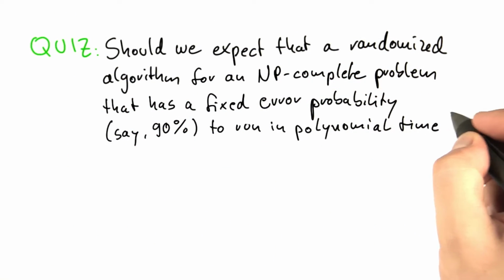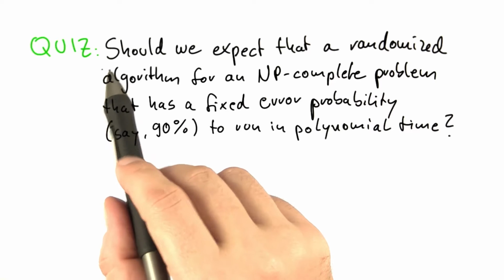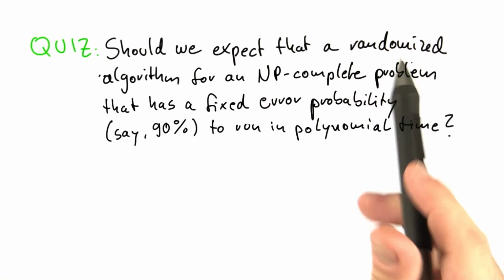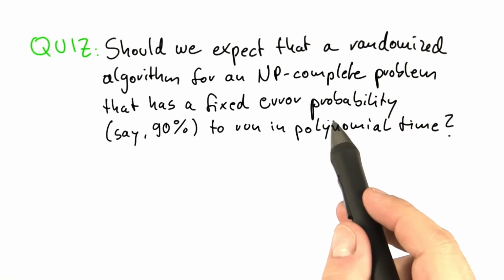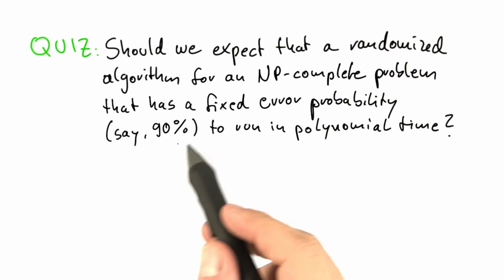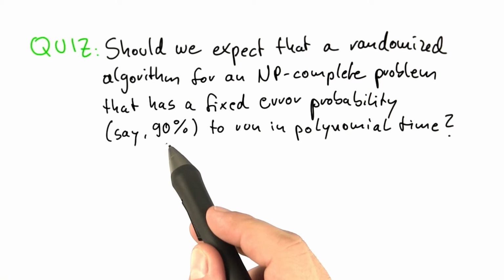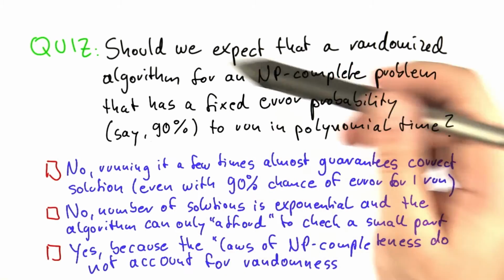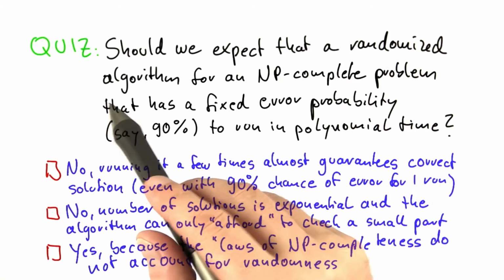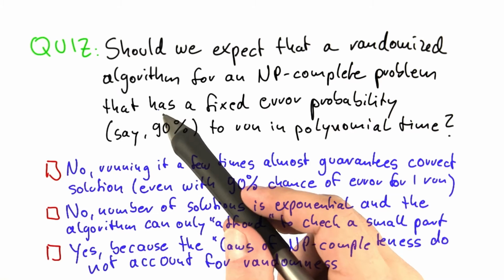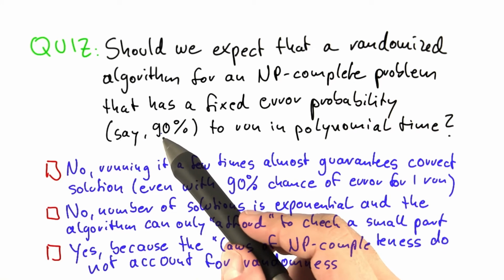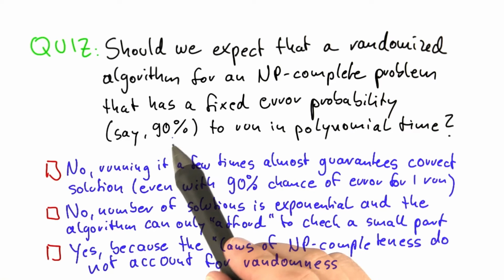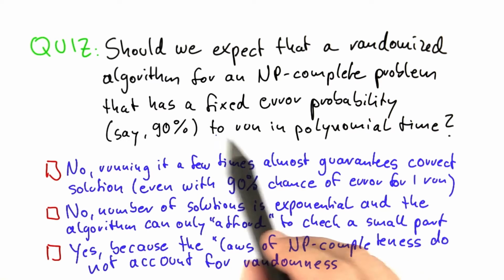So just to prepare you a little bit for the realities that you are about to face, let's do another quiz. Let's say we have a randomized algorithm for an NP-complete problem, and that algorithm has a fixed error probability. Say the algorithm makes an error with a 90% chance and only gives us the correct answer with 10% chance. So should we expect that such an algorithm to run in polynomial time?